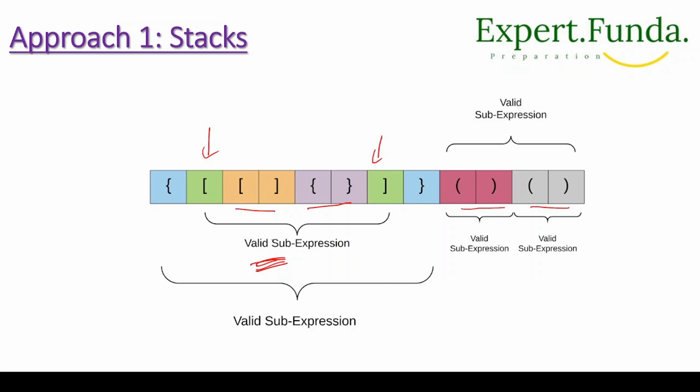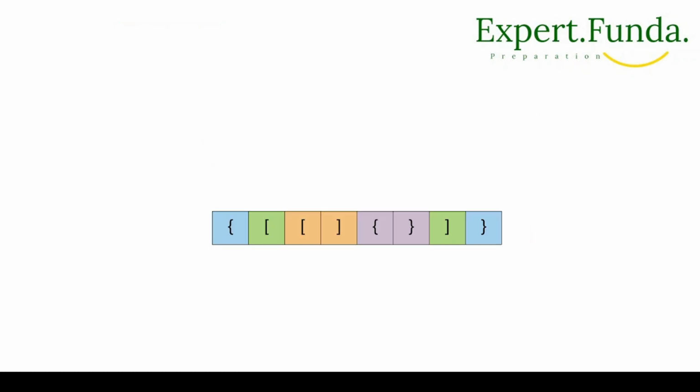So what we have to understand is the expression enclosed within the two green parentheses in this diagram. You can see in the figure the opening braces at 1 and the ending at 6. You can count here, from 0, 1, 2, 3, 4, 5, 6, right? The corresponding closing braces is at 6. So whenever we encounter a matching pair of parentheses in the expression, we simply remove it from the expression, right?